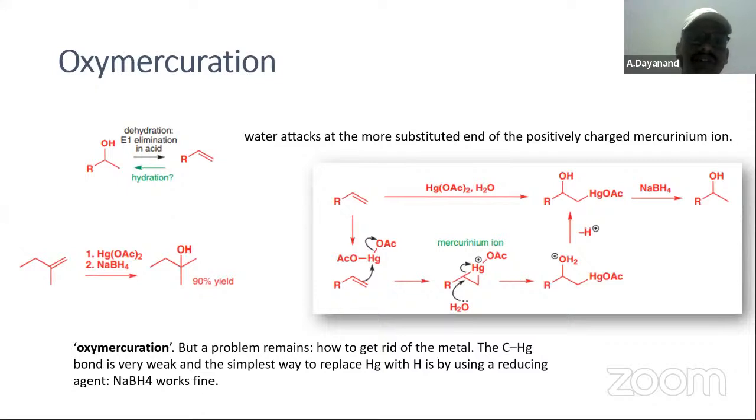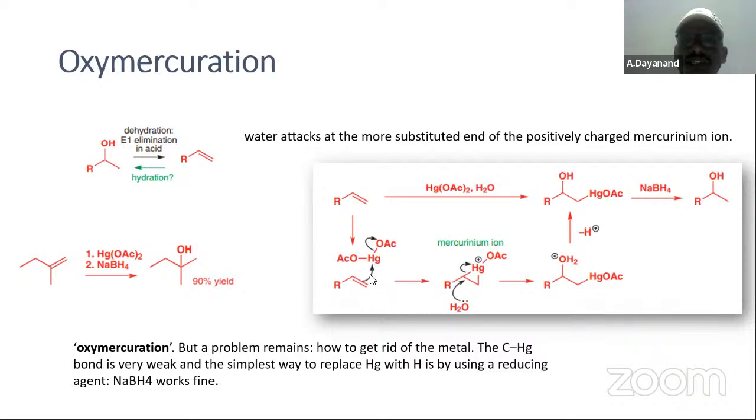Then oxymercuration: oxygen is added, followed by mercury also being added. Here, elimination in acid, Hg(OAc)2 taken twice, sodium borohydride. Mercury is nothing but a transition metal. It is useful to decrease the rate of the reaction.